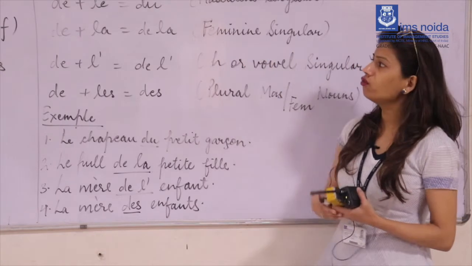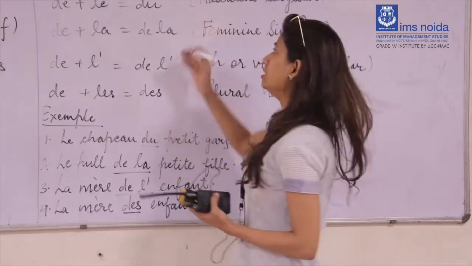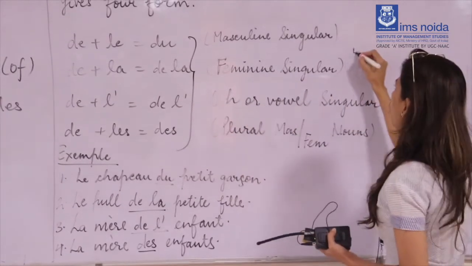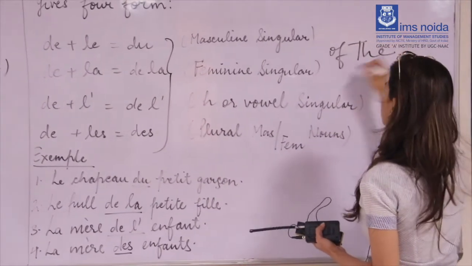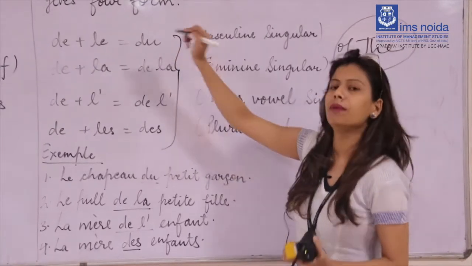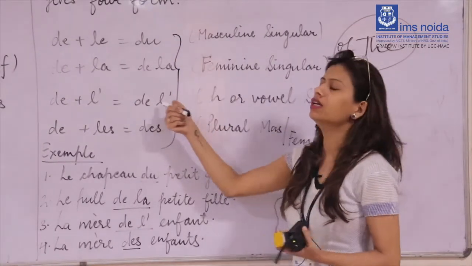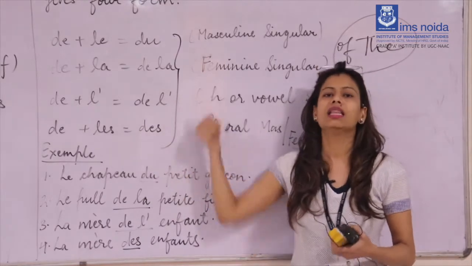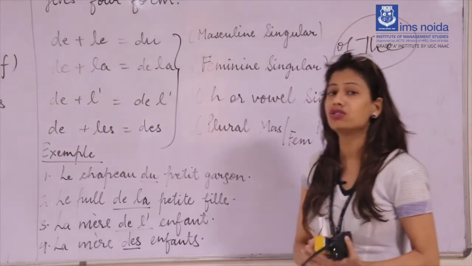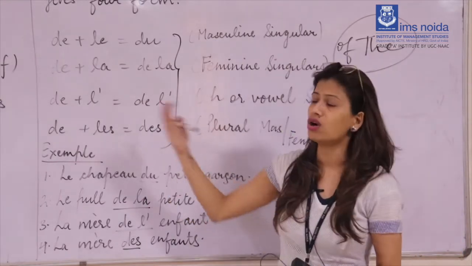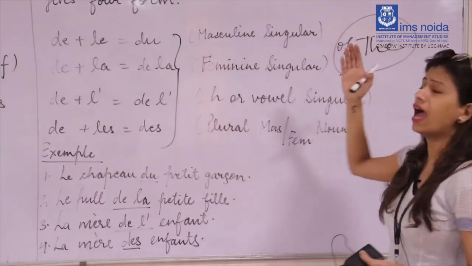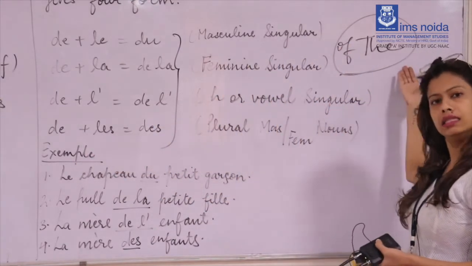If you talk about the meaning of these, they all stand for of the, simple as that. The meaning of du, the meaning of de la, the meaning of de l', the meaning of des all stand for of the only, because you are making this contracted article with the help of the preposition de and the article the.